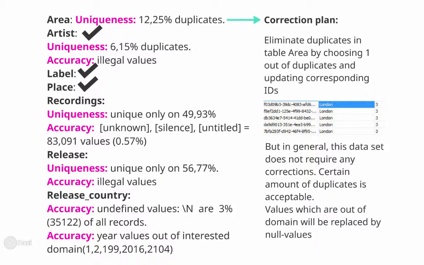Around 50% of recordings names are unique. Recording names contain illegal values. Name entities are in their original language. Around 60% of release names are unique. Release names contain illegal values. Name entities are in original language. In the table release country, we found some problems with year field, like unidentified values, which are 3% of all records. As a correction plan, we propose to eliminate duplicates in table area by choosing one out of duplicates and updating corresponding IDs, and replace values out of domain by unknown values.